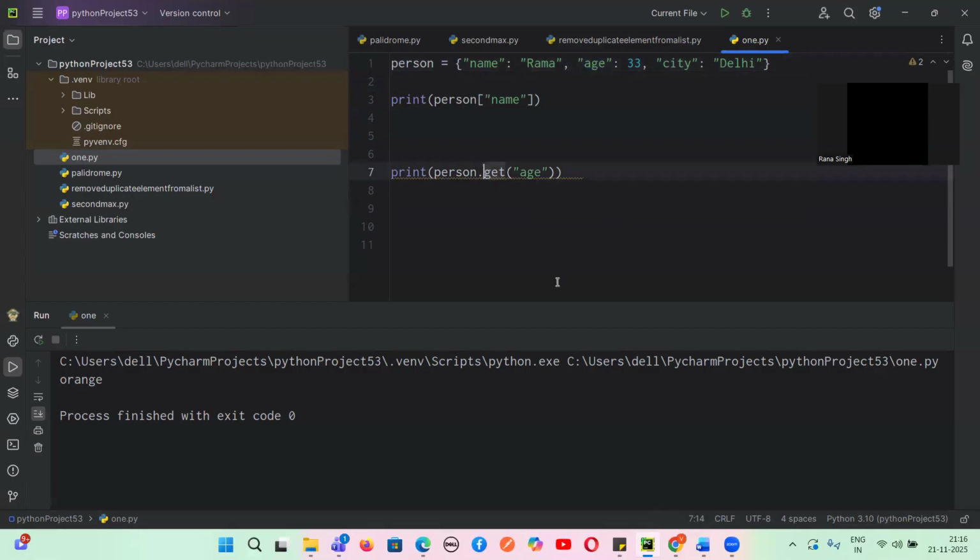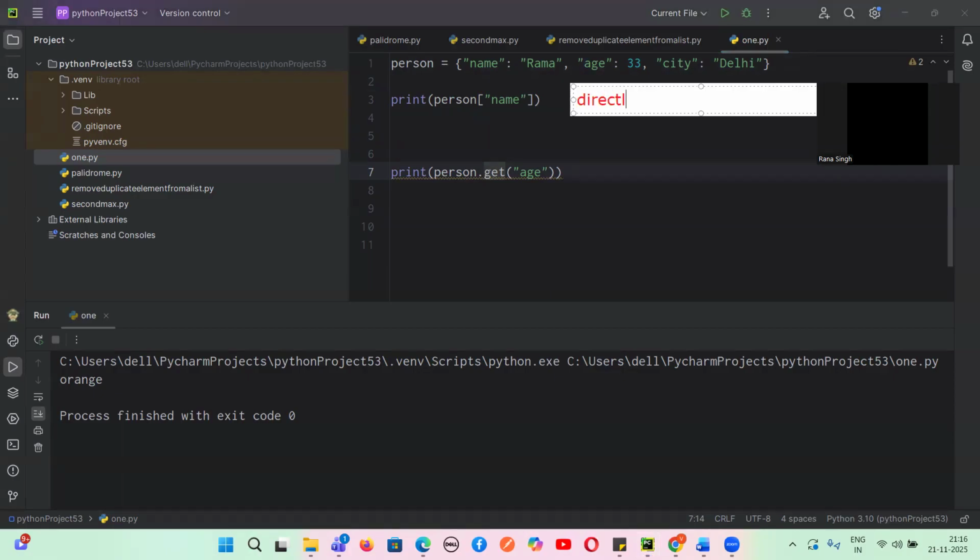So what we are using is a method called get. So get will also do this. This is a direct method. What is the difference between this and this? This is directly using the key to get the value. Yes or no, guys? Directly using the key to get the value.